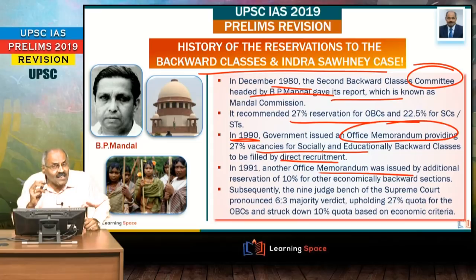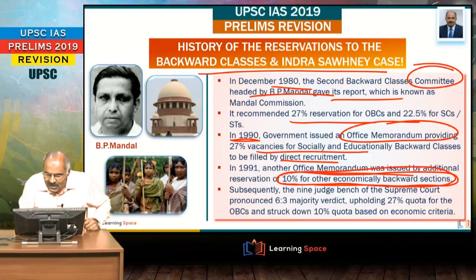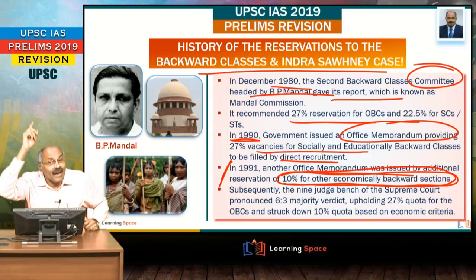In 1991, another office memorandum was issued for reservation of 10% for other economically backward sections. So therefore, the reservation to economically backward sections goes back to 1991. In 1991, office memorandum was issued indicating reservation of 10%.